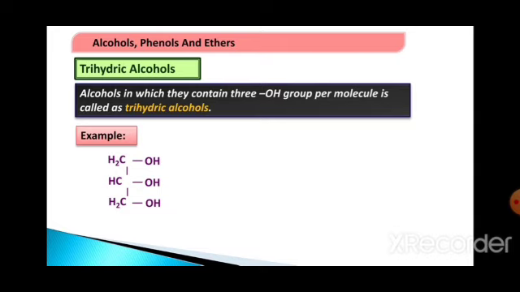Example: CH2OH, CHOH, CH2OH, where you are having totally three OH groups, three carbon atoms, propane, three OH groups, triol, hence propane 1,2,3-triol. The common name of propane 1,2,3-triol is glycerol.